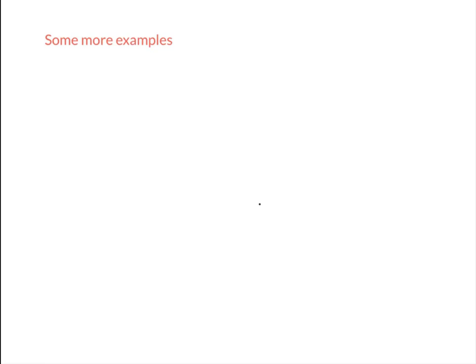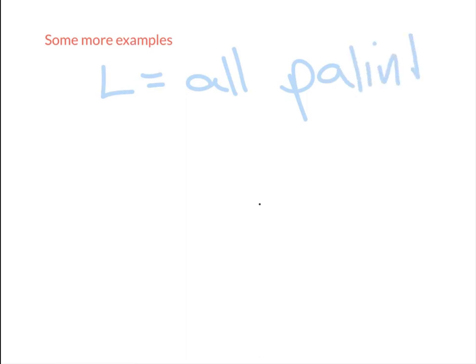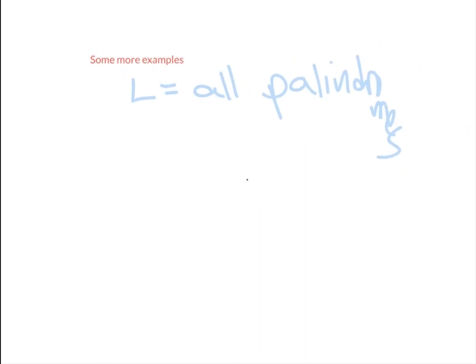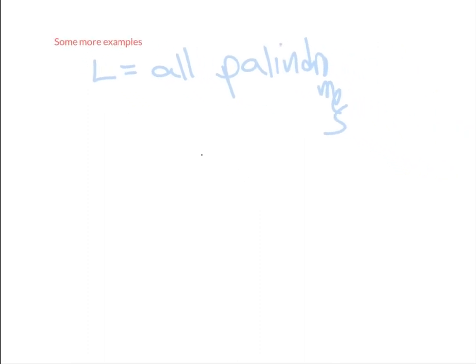odd palindromes, right? What if I say I just want my language to be the set of all palindromes over the alphabet a, b? Well, think about this for a second.